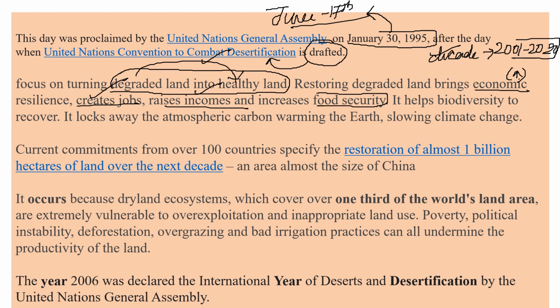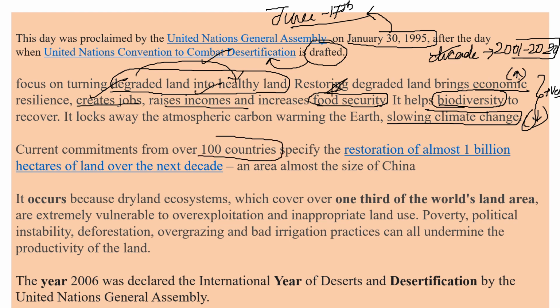Not only this, even food security, the most important problem, will be ensured. Even the biodiversity conservation process will take place. The rate of climate change will become much slower when compared to now. So these are certain advantages if we properly follow these mechanisms prescribed by the United Nations General Assembly.